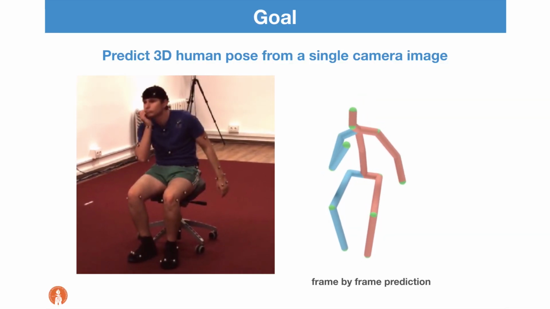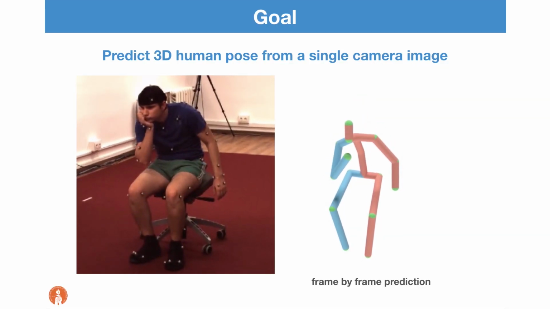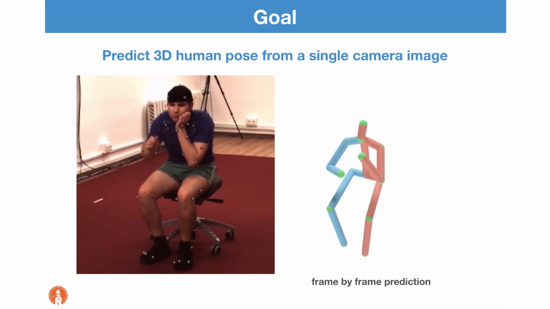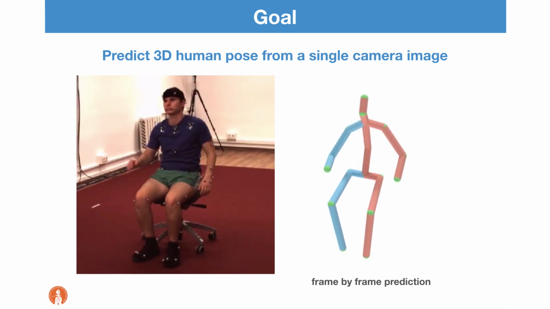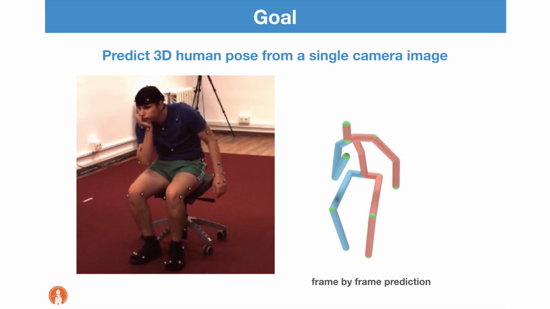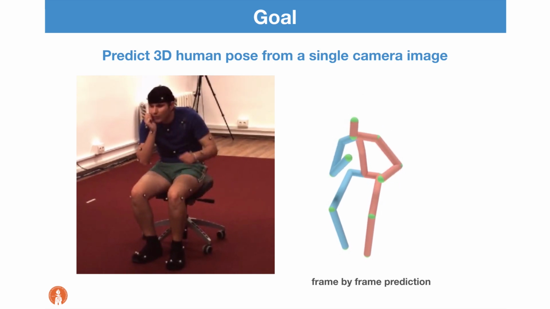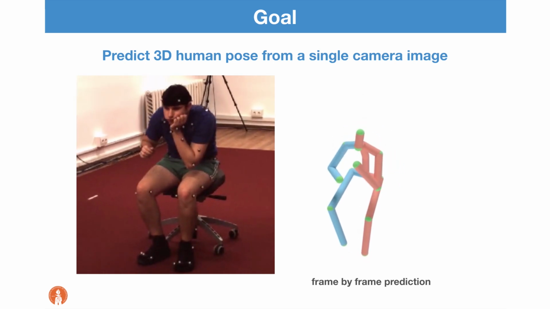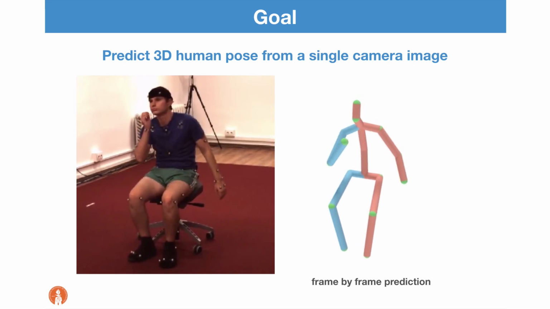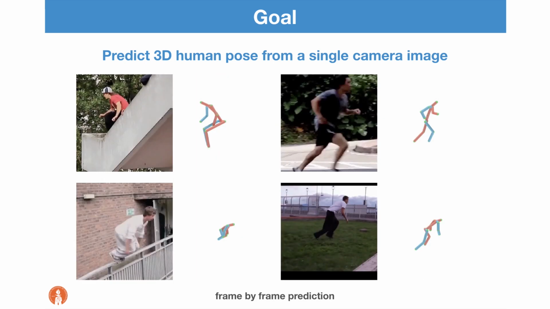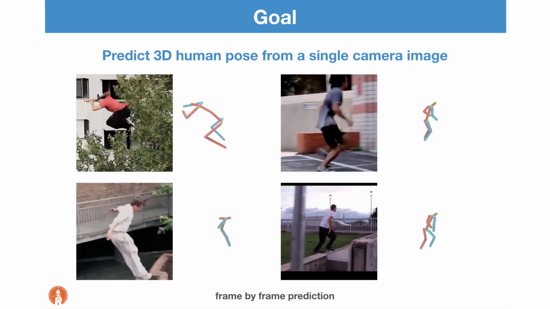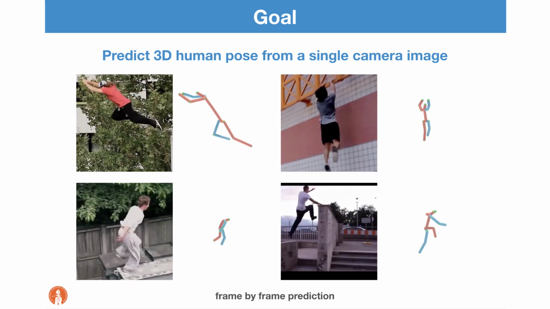Humans observing this video are immediately able to perceive and understand the pose of the portrait person. The goal of this work is to train an algorithm that can automatically infer the full three-dimensional body configuration of a person in an image or video, both indoor and outdoor, with unconventional poses, varied backgrounds, and a multitude of camera viewpoints and scales.